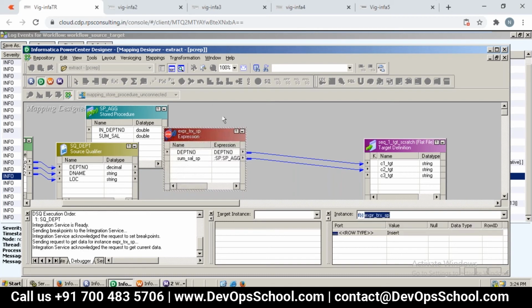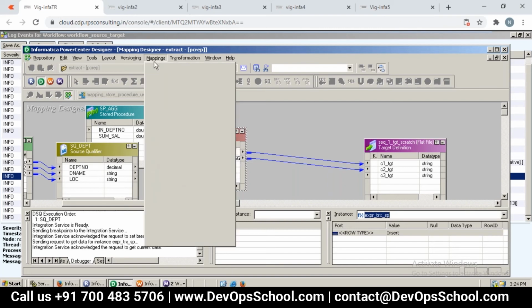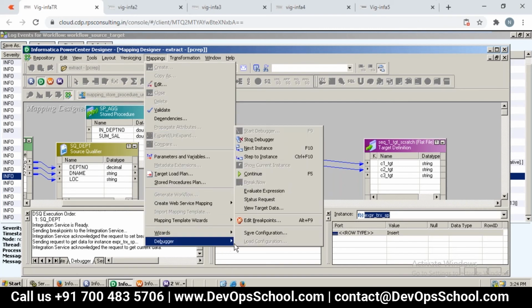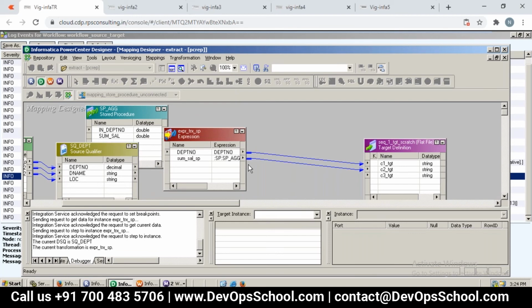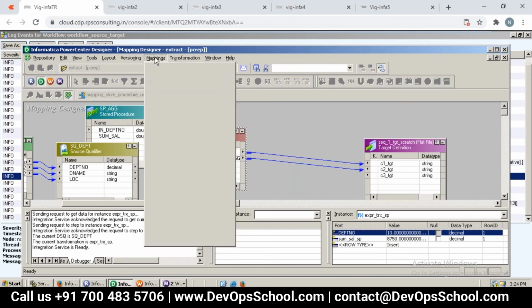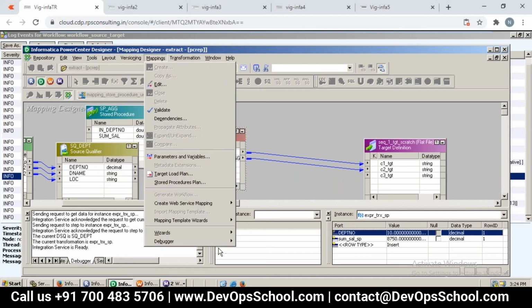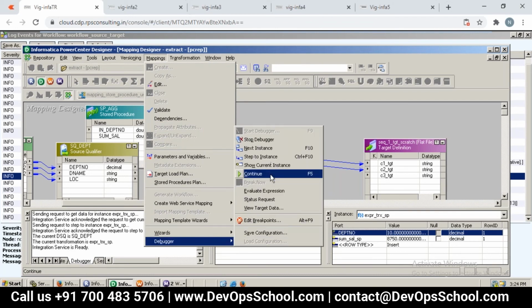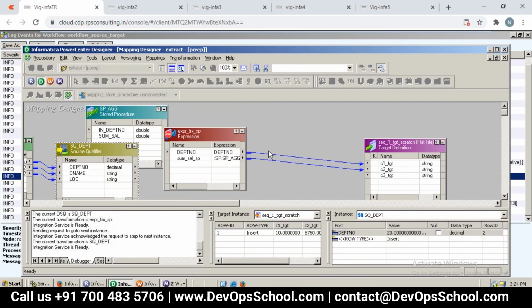Now let us start selecting the next option, which is the next instance. Can you see here? Stop the debugger if you want. Next instance, which is the next level. Now you can see it has gone up to 10 only. It didn't go to the next level. Now let us go to next. Likewise, we need to do step by step debugging. Next again, which is going to be 20. That is where it stops at the breakpoint.